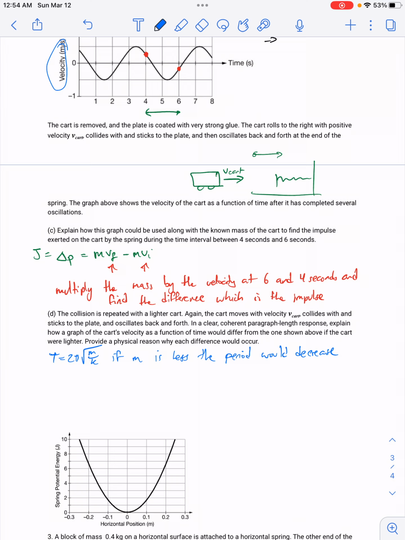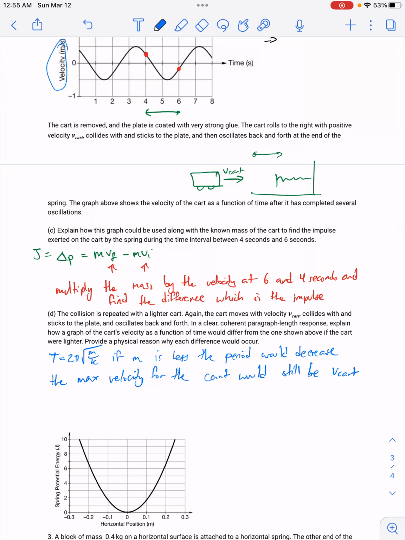The reason is the max velocity for the cart would still be v cart, because that's the velocity it comes in with, right? And this is not a collision between two massive objects. Like the spring has no mass, right?